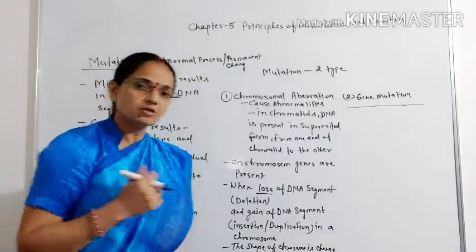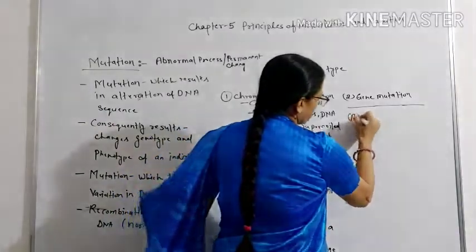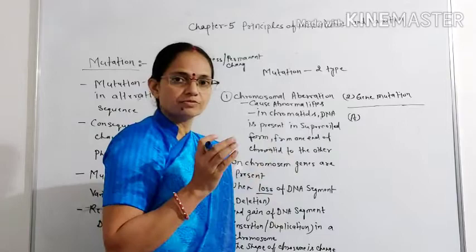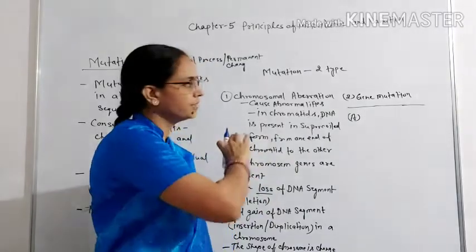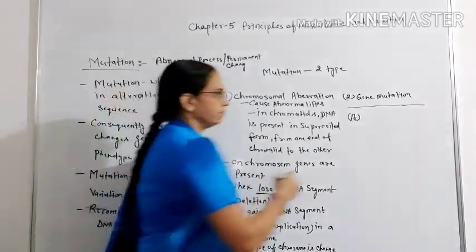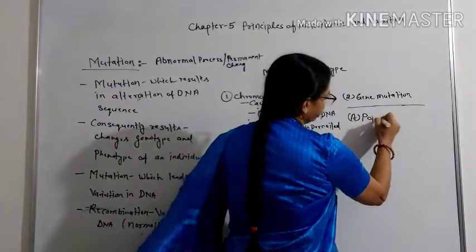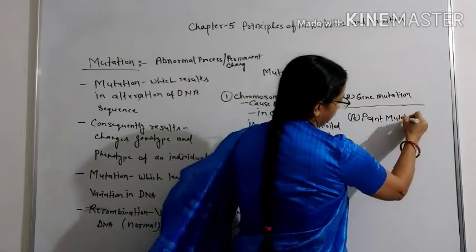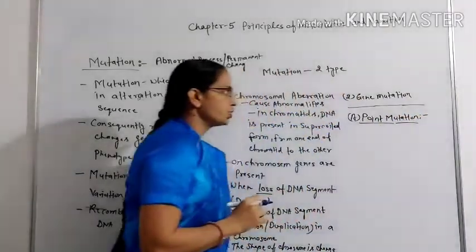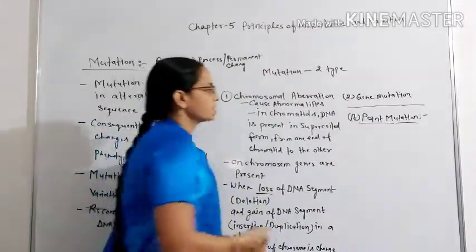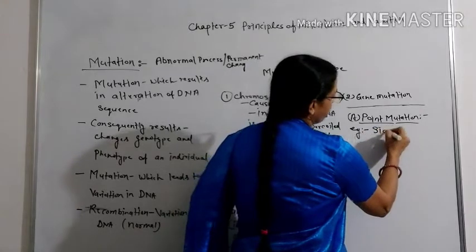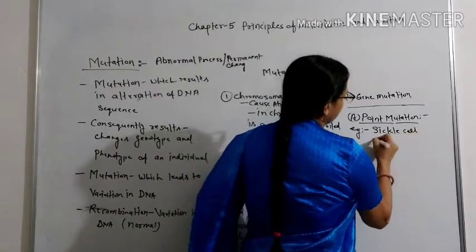Gene mutations have so many types, but here we will discuss two types. The first one is point mutation. First of all, we see the example of point mutation. The example of point mutation is sickle cell anemia.